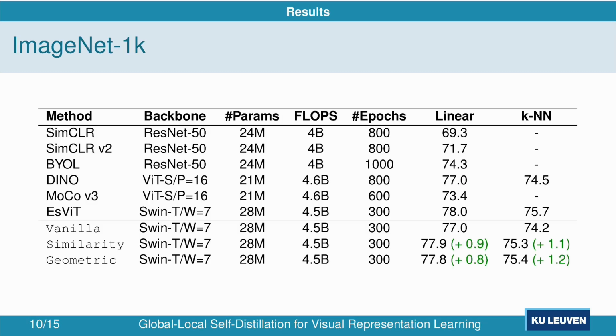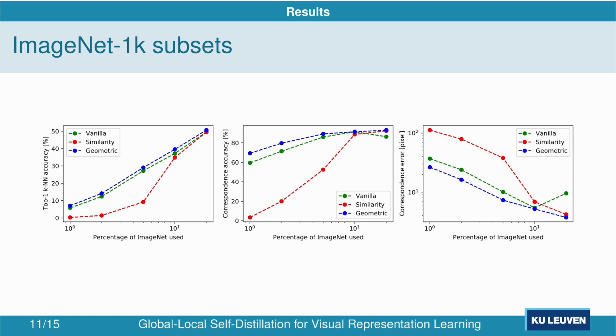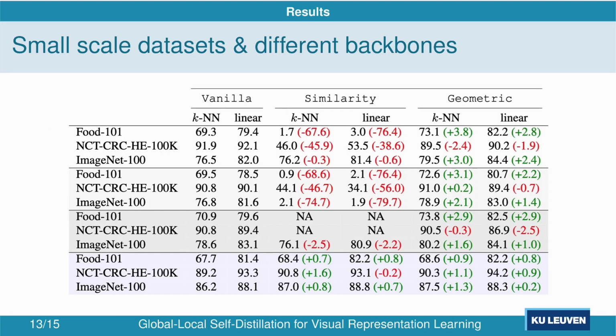On standard ImageNet downstream tasks, we observe similar performance for the two types of matchings and observe a performance improvement with regards to the vanilla baseline with a single global loss. To measure the robustness of the pre-training, we restrict the training dataset to subsets of ImageNet. We observed that geometric matchings always outperform the vanilla baseline irrespective of the dataset size, and that similarity matchings are very hurtful in low data regimes. We corroborate our findings by training on smaller scale datasets and for a variety of backbones.